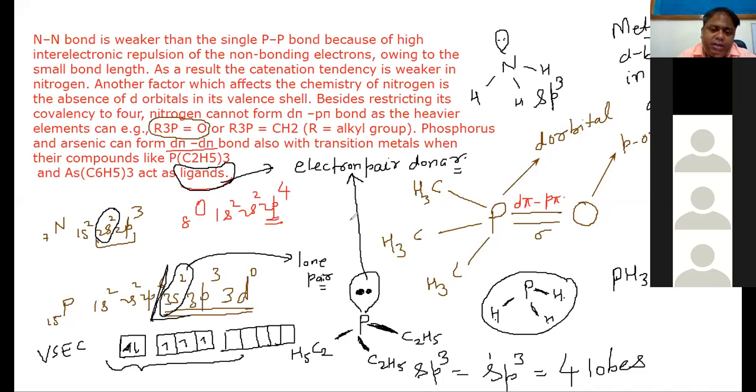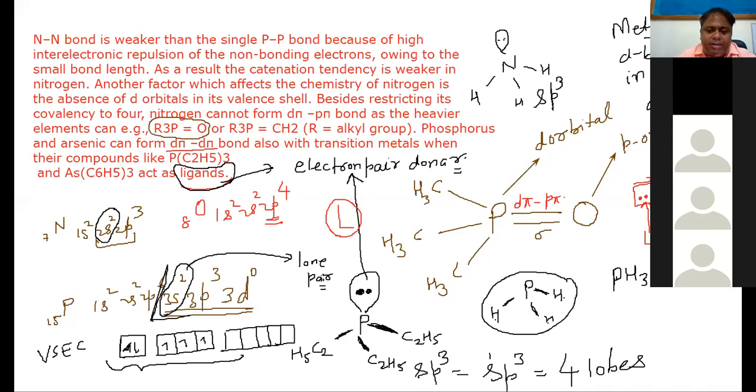So ligands we represent by writing L. These electron pair donors, whatever they may be, we represent by writing L. L means ligand. So if you take any d block element, it has some vacant d orbital. So there this lone pair of electrons can be donated by the ligand.